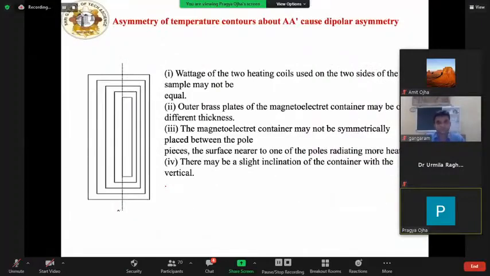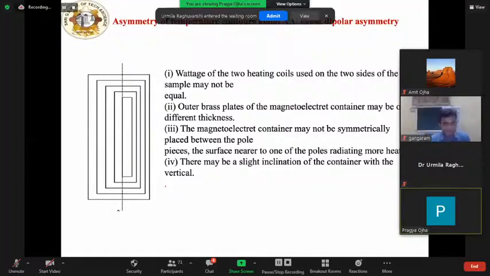This distortion is possible if the temperature contours are not symmetrical about the plane AA dash, passing through the center and parallel to the faces. The possibility of this cannot be ruled out because of the following probable reasons. That is, the wattage of the two heating coils used on the two sides of the plane sample may not be equal. The outer brass plate of the magnetoelectrode container may be of different thickness. The magnetoelectrode container may not be symmetrically placed between the pole pieces. The surface nearer to one of the poles may radiate more heat, or there may be a slight inclination of the container with the vertical.